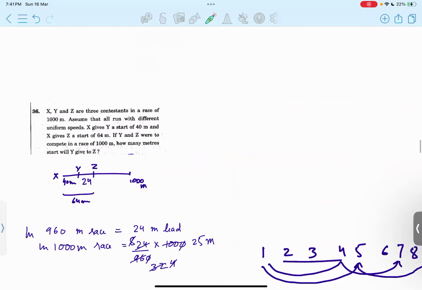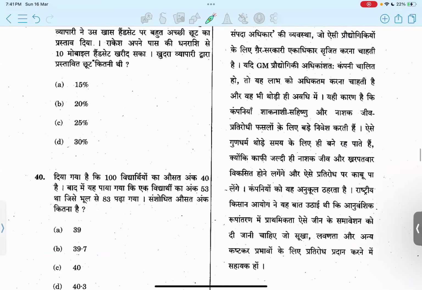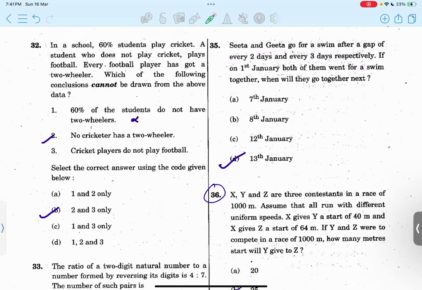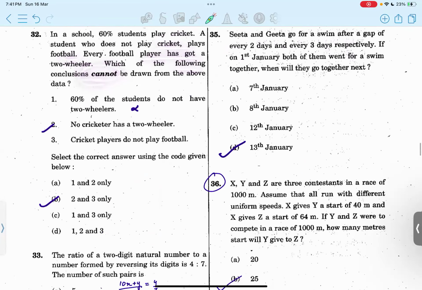Then 32nd question. Okay, so in a school, 60% students play cricket. Students who do not play cricket play football. So every football player has got a two-wheeler. Which of the following conclusions cannot be drawn from the above data?